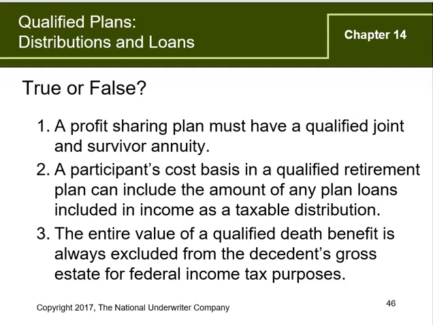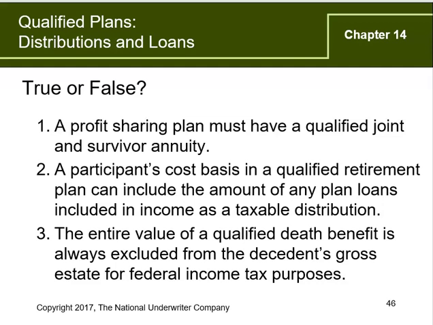Number 2, a participant's cost basis in a qualified retirement plan can include the amount of any plan loans included in income as a taxable distribution. The answer to number 2 is true, because any loan which was included in income was a taxable item, and therefore it is included as the participant's cost basis because the income tax was already paid on that amount of money.